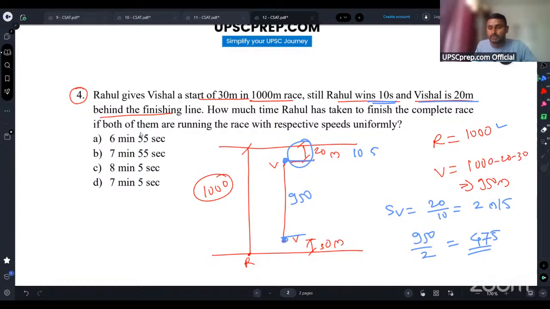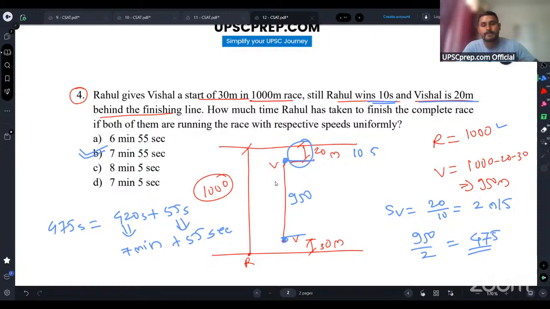So 475 seconds can be written as 420 seconds plus 55 seconds. 420 seconds can be written as, sorry, 7 minutes, and 55 seconds will be as it is. So 7 minutes and 55 seconds will be the correct option. So option B is correct in this case.